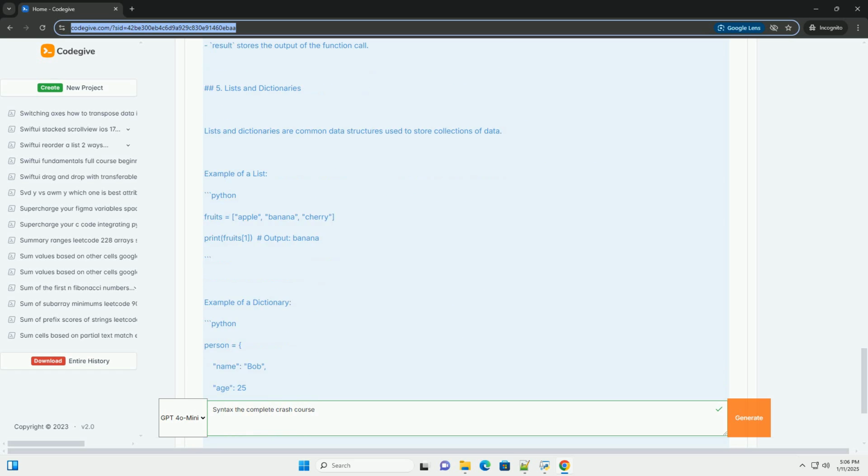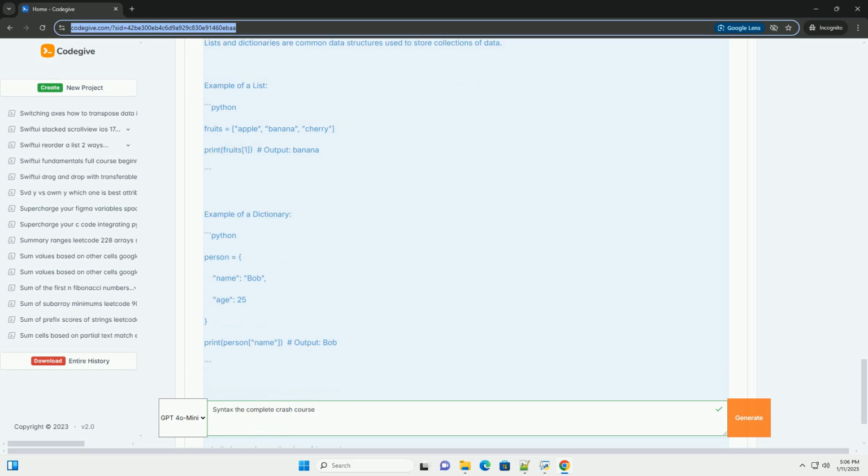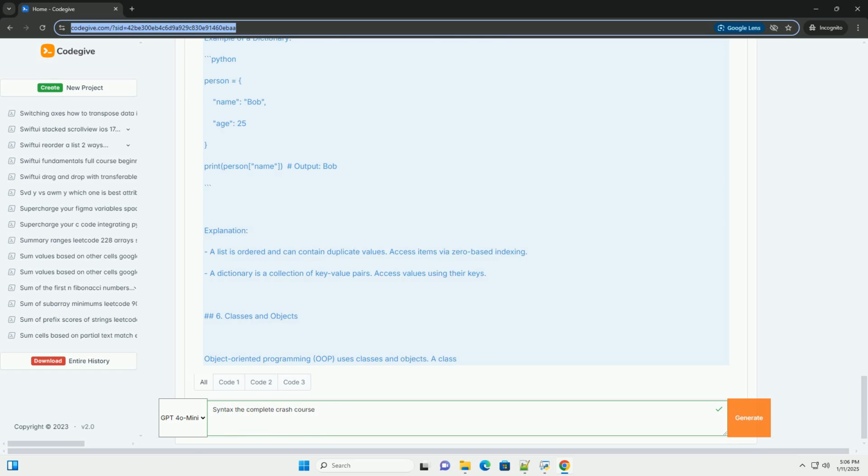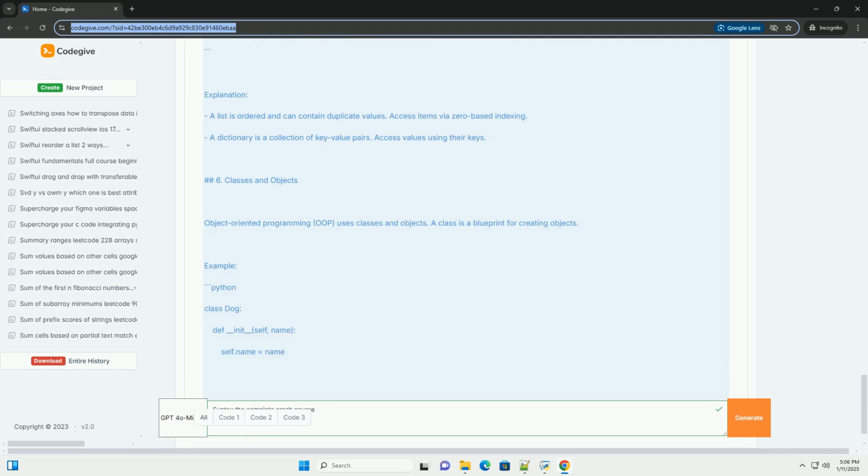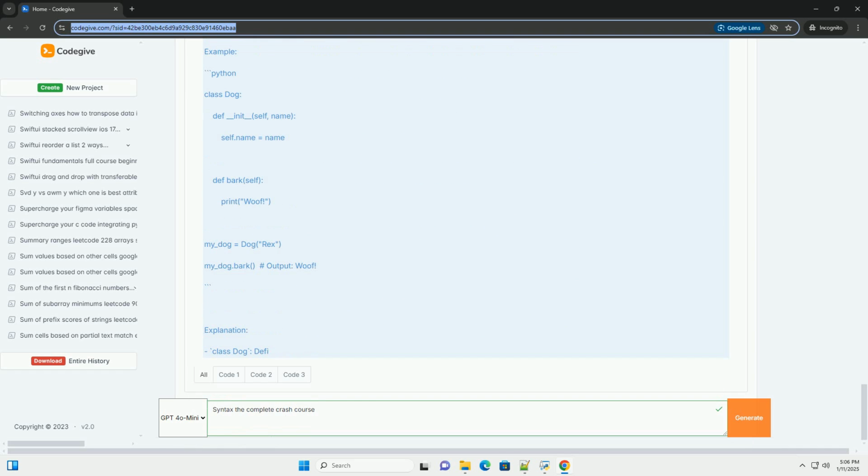1. Basic structure. Every programming language has a basic structure. In Python, you typically start with defining a function or a script. Example. Explanation. def: this keyword is used to define a function. hello_world: this is the name of the function. Parentheses are used to define parameters, none in this case.